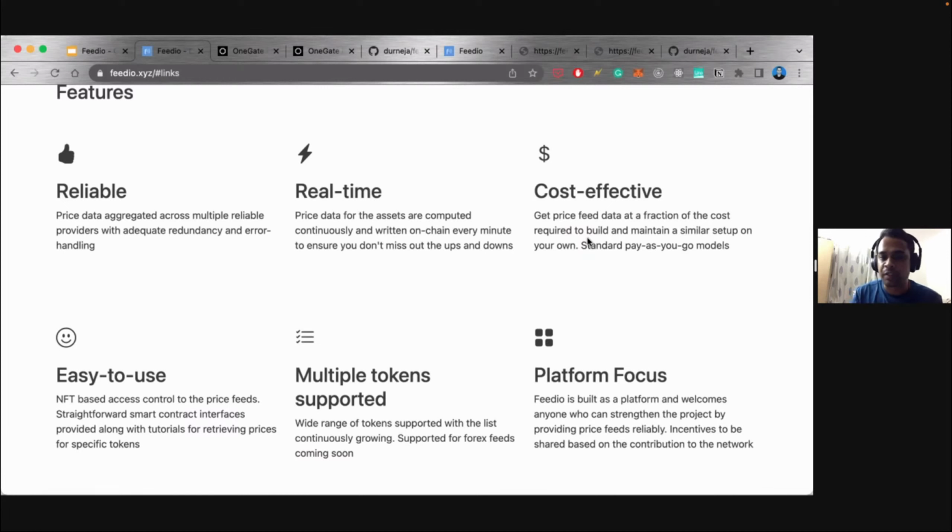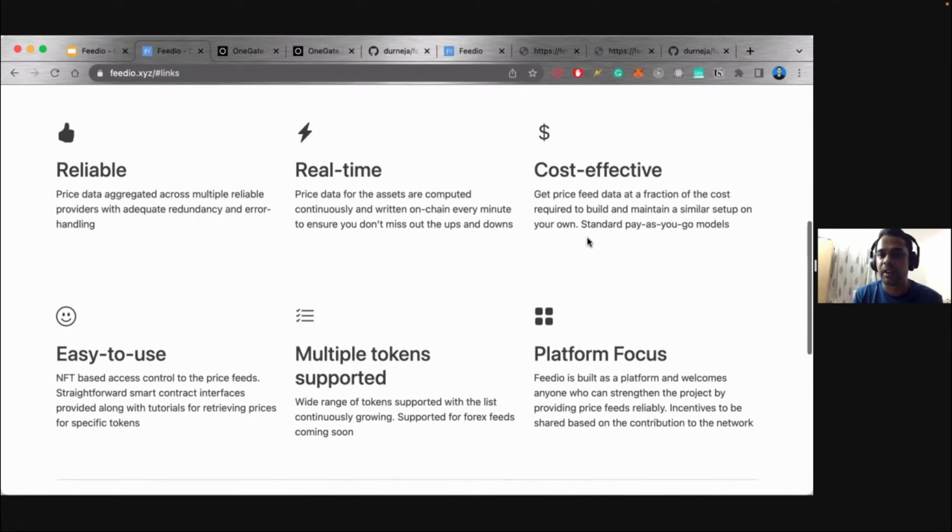And cost effective, obviously we touched upon it a bit. What we have done here is, for access to these price feeds, we have kept a separate NFT. You have to purchase that NFT, and once the smart contract from where you are calling has ownership of that NFT, then they will get access to the price feeds for a particular duration of time, depending on how much money they have spent, or depending on the rate we have published, right? Of course, multiple tokens are supported.